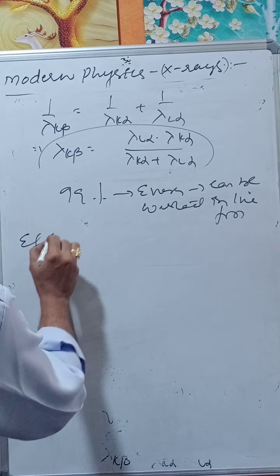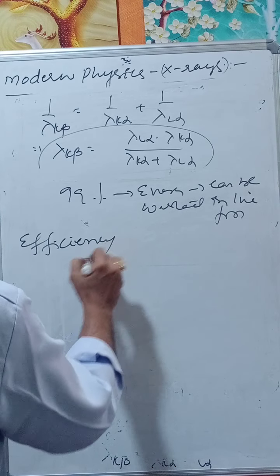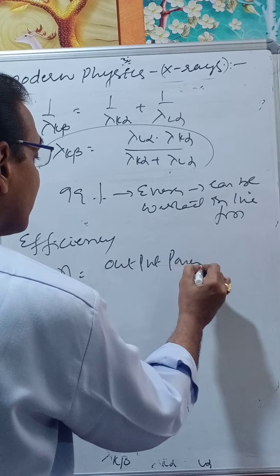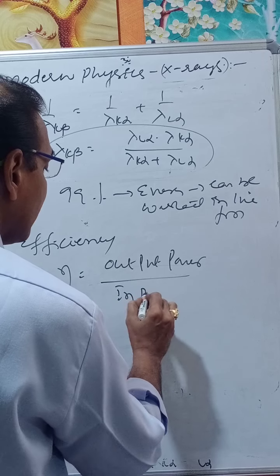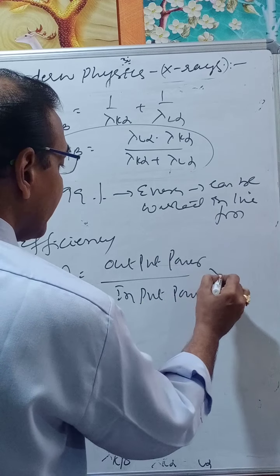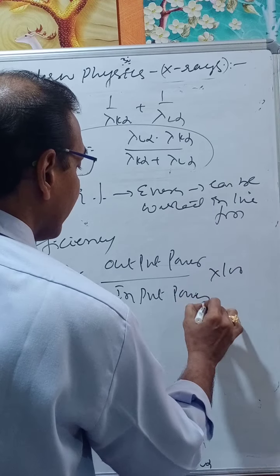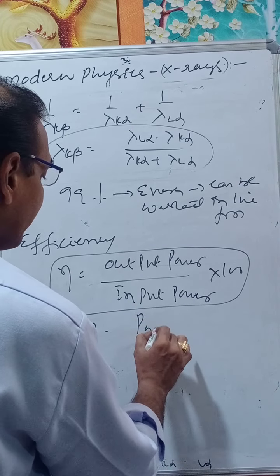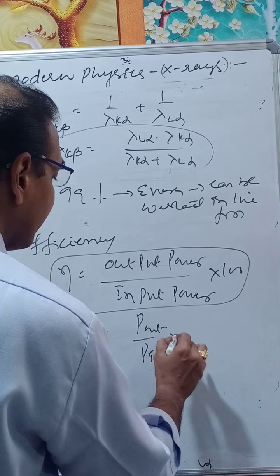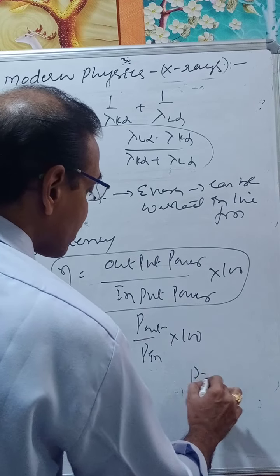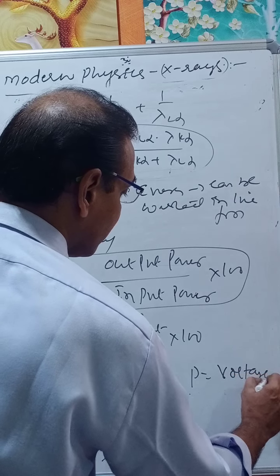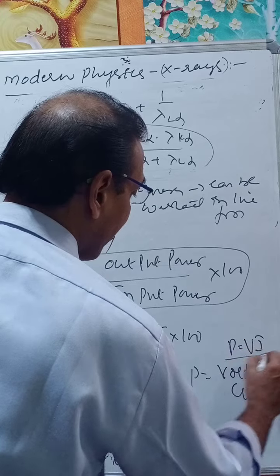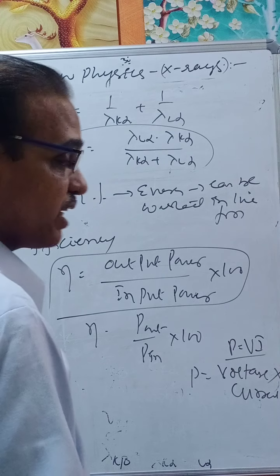Therefore, efficiency eta is equal to output power by input power into 100, that is, eta equals P out by P in into 100. What is power? Power is equal to voltage into current, VI. V is voltage and I is the current.